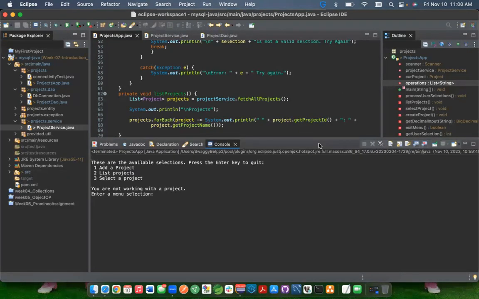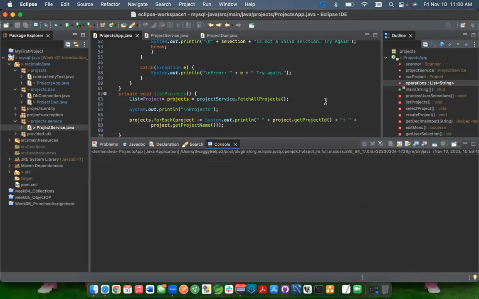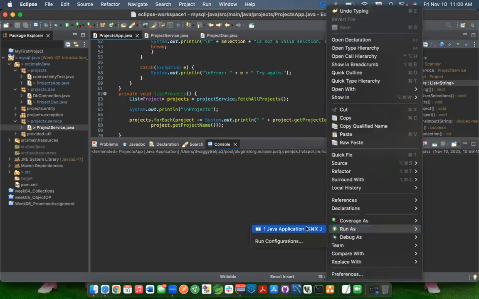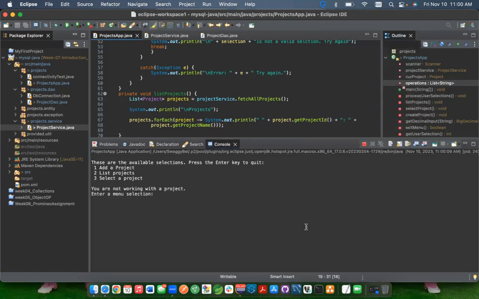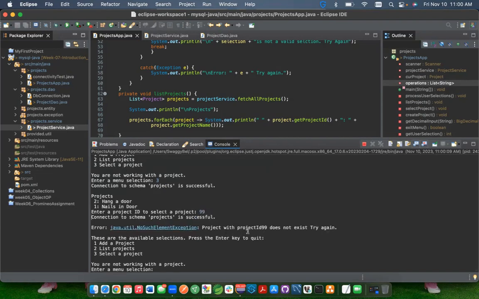The last step for our test was to run an error scenario. So I'll clear my terminal here, and I'll run an error scenario, which is basically inputting a project ID that does not exist in the database. So I'm going to select a project here. As you can see, I have two projects, Hang a Door and Nails in Door. I'm going to enter 99, which is clearly an invalid project number, and we should see this error: Project with project ID 99 does not exist. Try again.